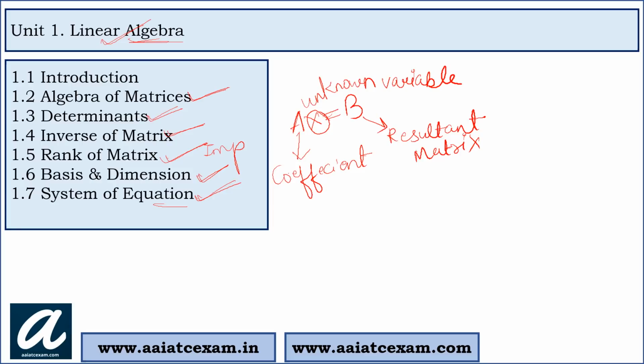In unique solution, we get the exact value of unknown variables. Means you get the exact answer of your unknown variables. Whereas in infinite many solution, we get values in terms of constant. Then next topic is eigenvalue and eigenvector. Okay, again it is an extension of use of rank of matrix.